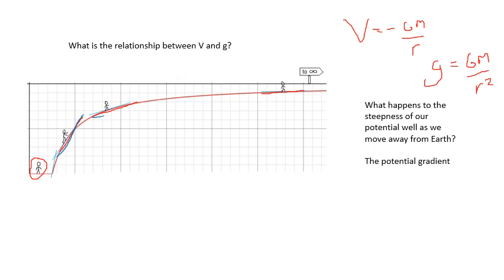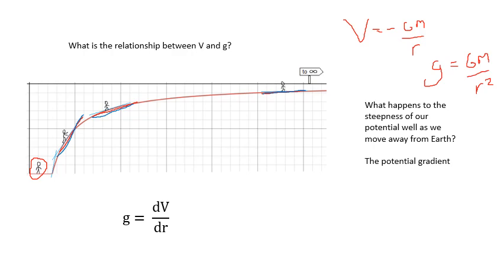Now, why is it getting easier and easier to climb out of the well? Because it's getting less steep, because the field is getting weaker. The gravitational field is getting weaker. We have g equals dV/dr. dV/dr is the slope. It's the rate of change of potential with distance.